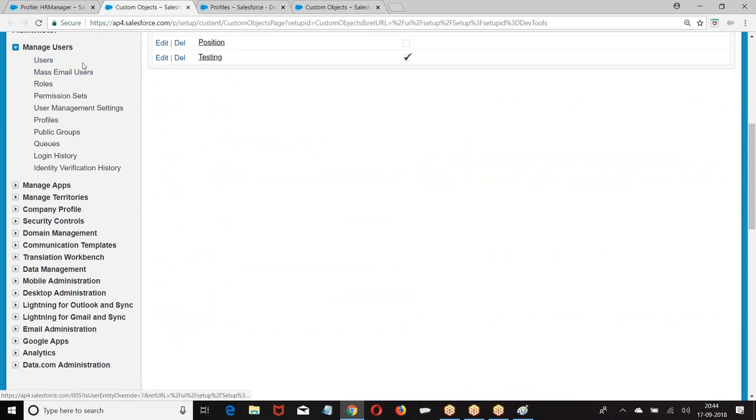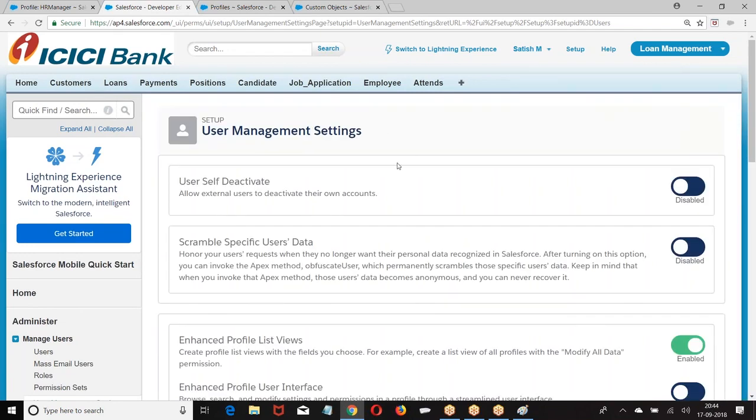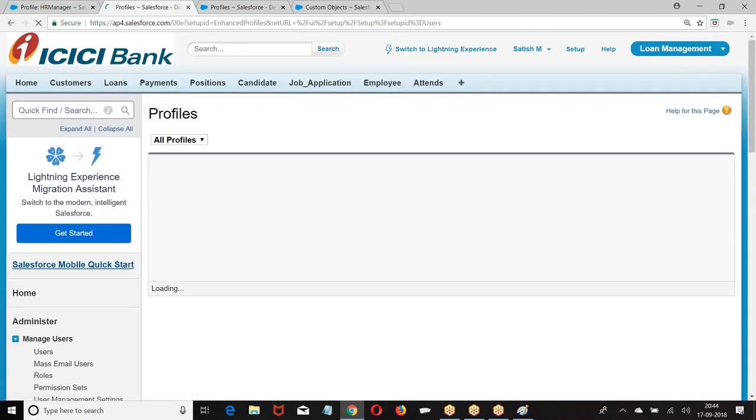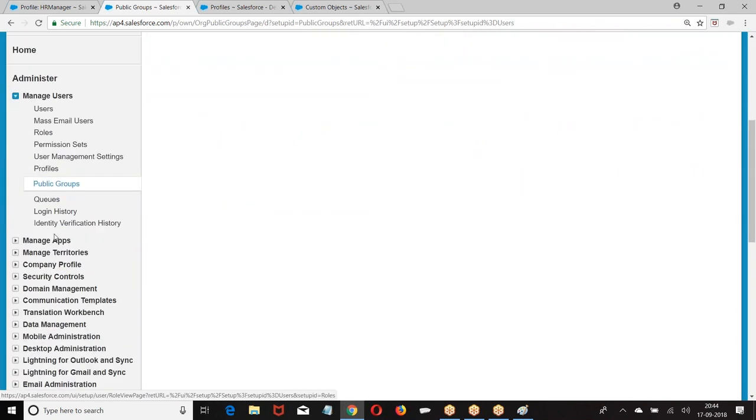Right. So user, mass email, role, permission. User management settings. Now you want to show the profiles, you want to make a self deactivation, user self deactivate. I want to deactivate myself. Then we go for what? Self deactivation. Don't touch any other things here. Profiles we already know. Permission sets, profile, public groups, group of users. Queue, you want a group of users to be owner. Login history, we already know. What was the next one we had?